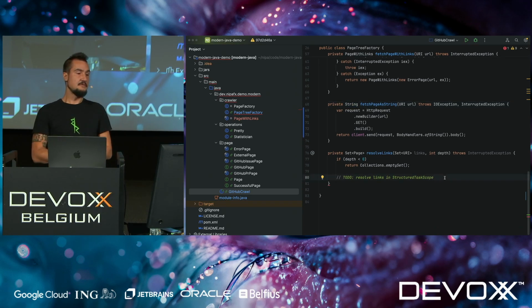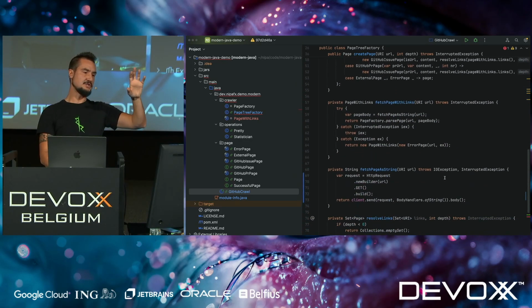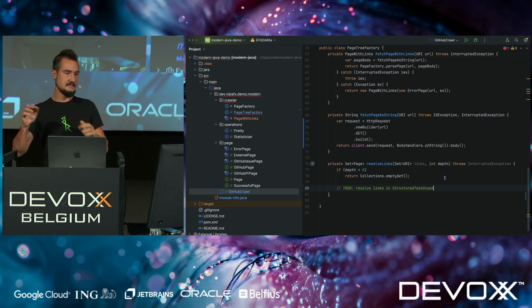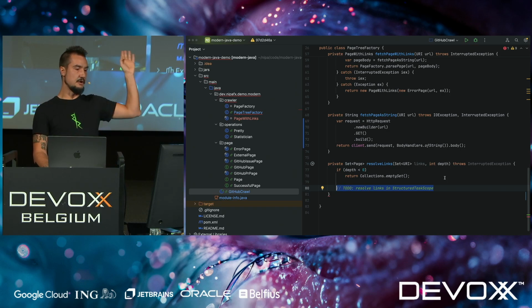Okay. So we've done that. As I said before, up there is some parsing and resolving and so on. There's some caching going on because it turns out that a lot of pages link to the same pages, and I don't want to request them all at once, specifically not on conference Wi-Fi. So that's all logic that's up there.